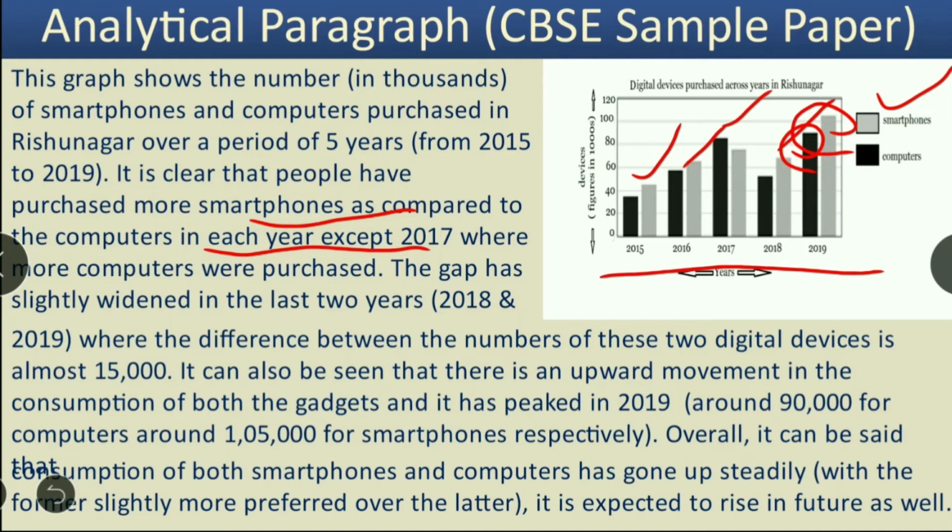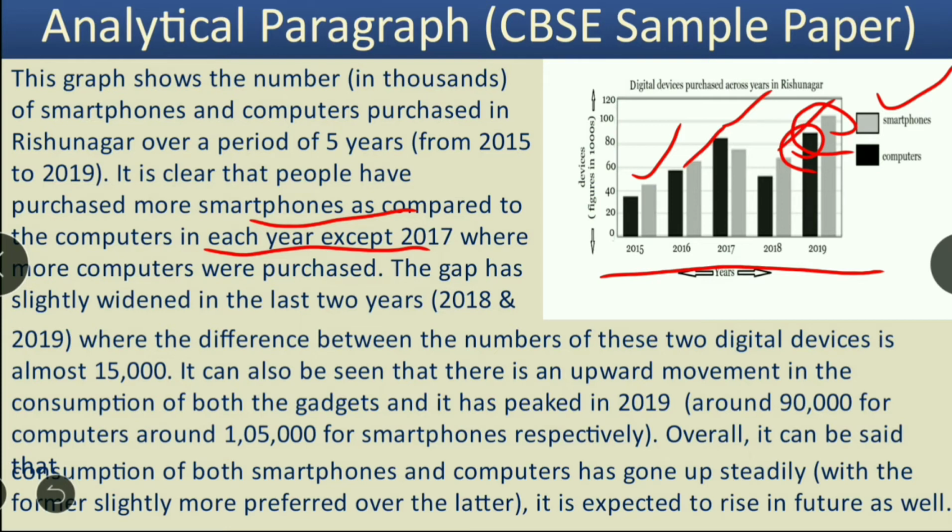And it can also be seen that there is an upward movement in the consumption of both the gadgets, and it has peaked in 2019, around 90,000 for computers and around 1,05,000 for smartphones respectively. And overall it can be said that consumption of both smartphones and computers has gone up steadily, with the former slightly more preferred over the latter. So consumption of both the gadgets has gone up steadily, and it is expected to rise in the future as well.